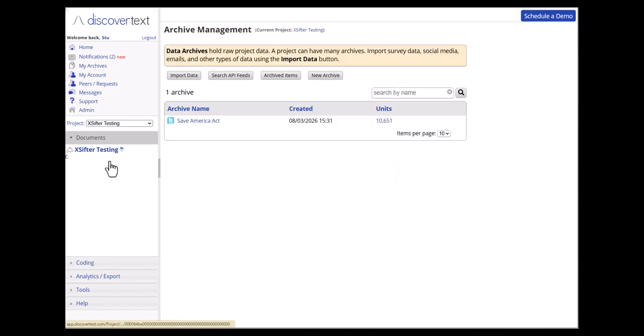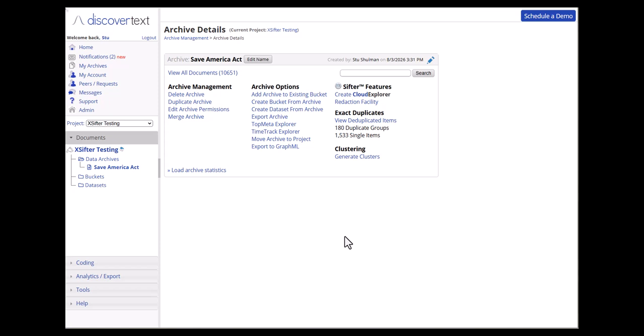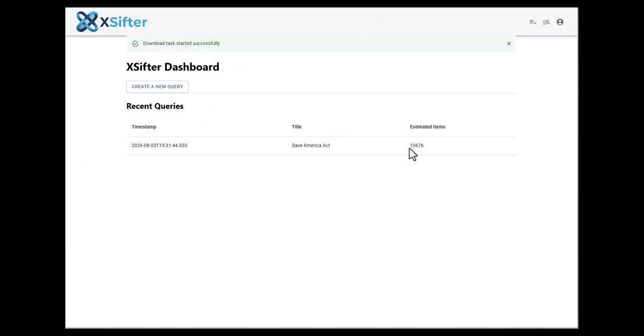Anyway, I thought it was important that you see that the workflow allows you to go from XSifter directly into Discover Text, where the data lives in a Twitter compliant platform where deleted, suspended, or protected tweets cannot be displayed. We continue to make improvements to this system so that the XSifter app allows people to do the research they need to do to understand what's going on with Twitter.